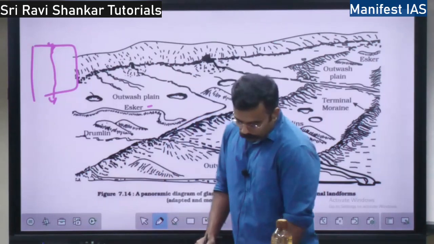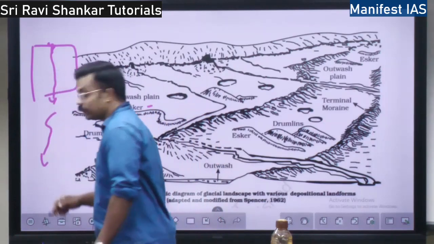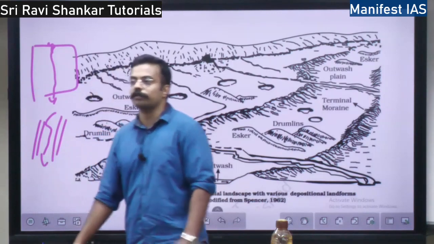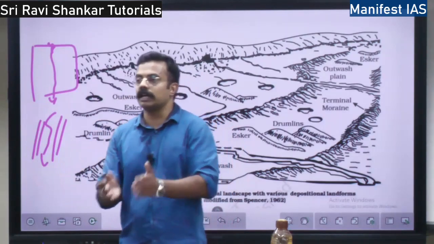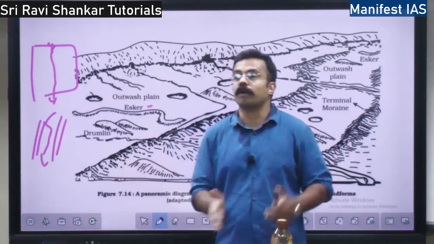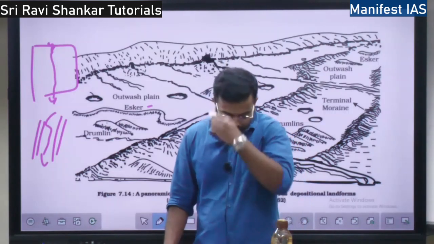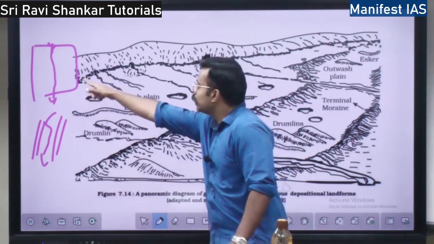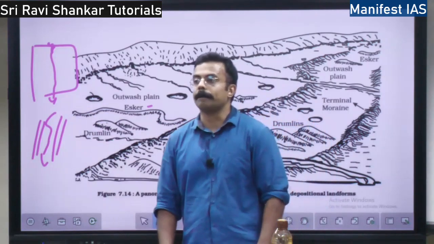So what happens? When this water is flowing like this, what will be the border of this ice water flow? Ice will form the border. So there will be a river of ice water. On both the sides, the border will be ice, right? So what is this esker? When the water melts in the summer and starts flowing like a river below the ice cap, below the ice,